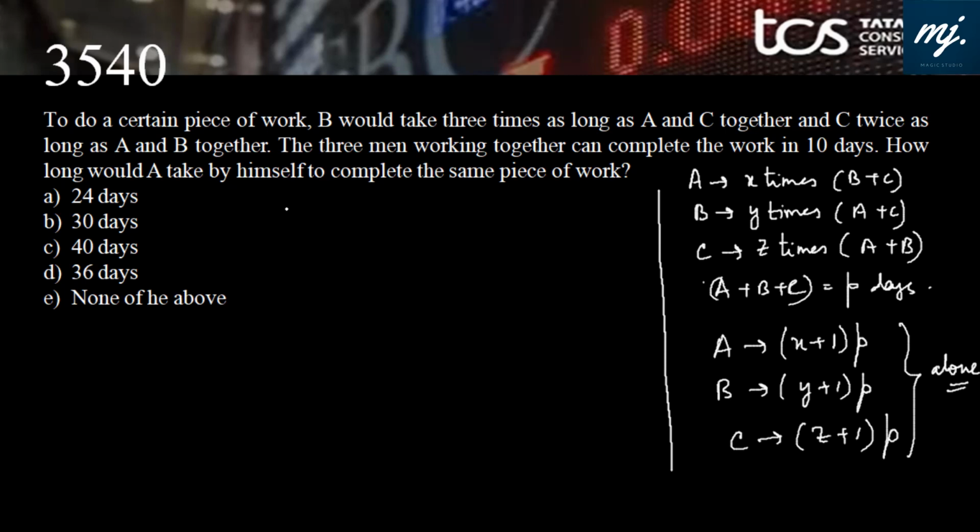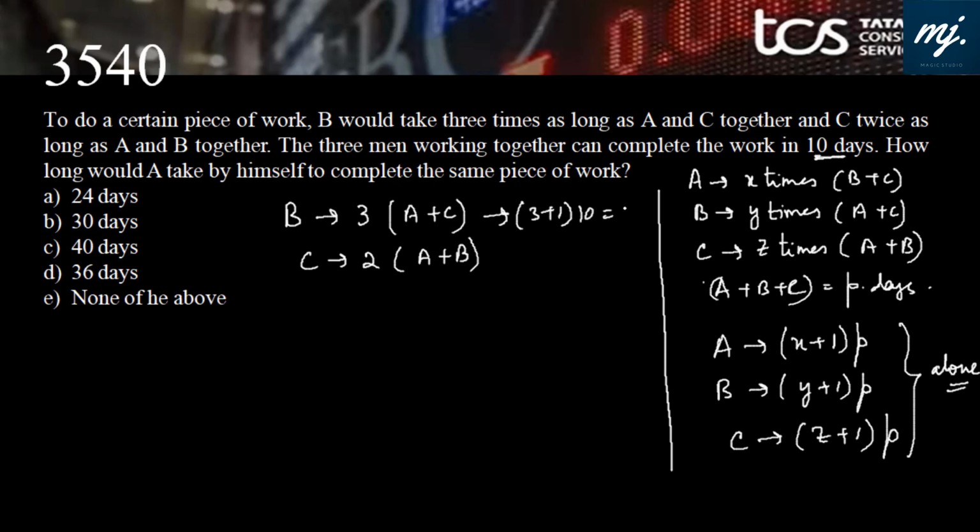To do a certain piece of work, B would take 3 times as long as A and C, and C would take 2 times as long as A and B together take. The 3 men working together can complete the work in 10 days. That means value of P is 10. That means B alone can do it in 3 plus 1 into 10, that is 40 days. And C alone can do it in 2 plus 1 into 10, that is 30 days. Now the individual time is here.